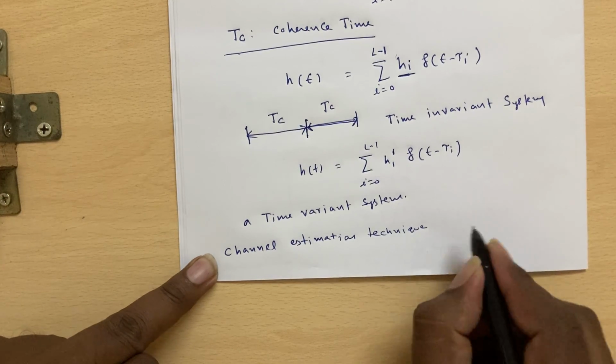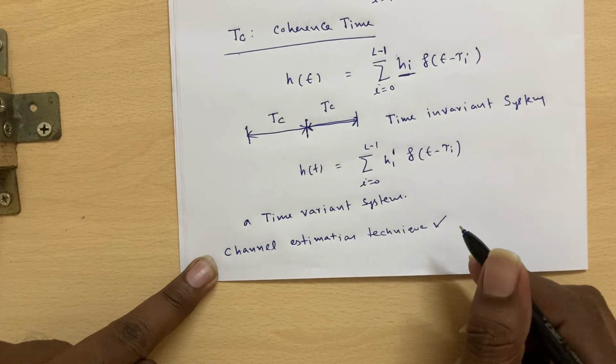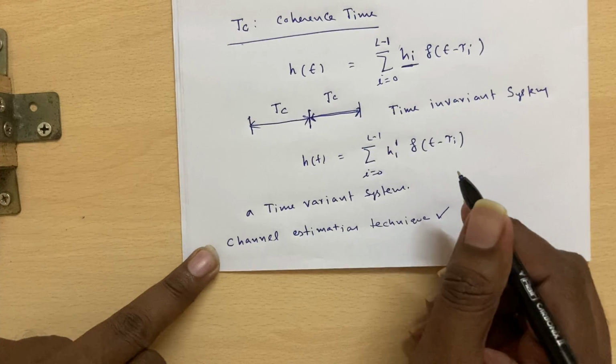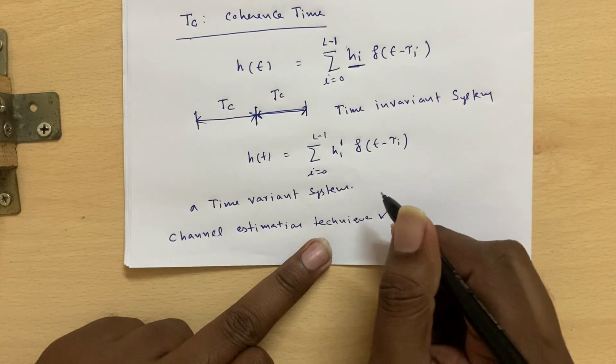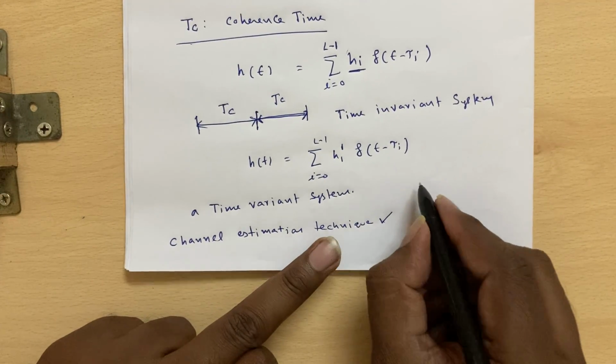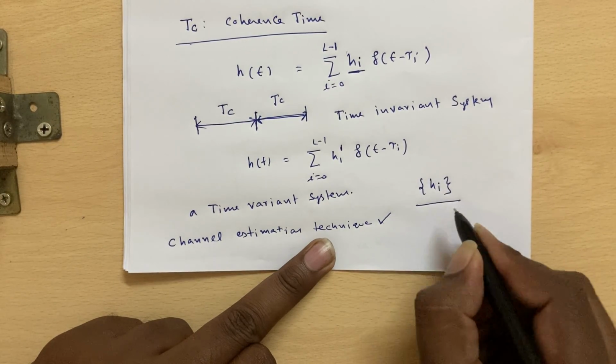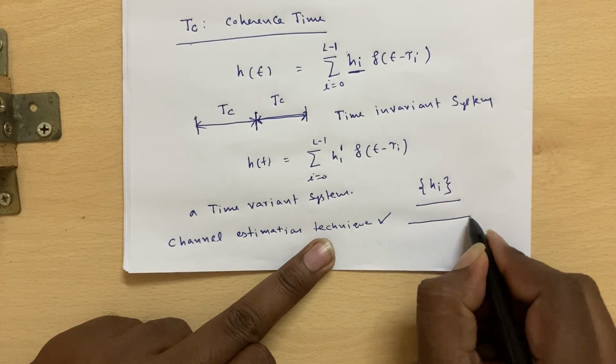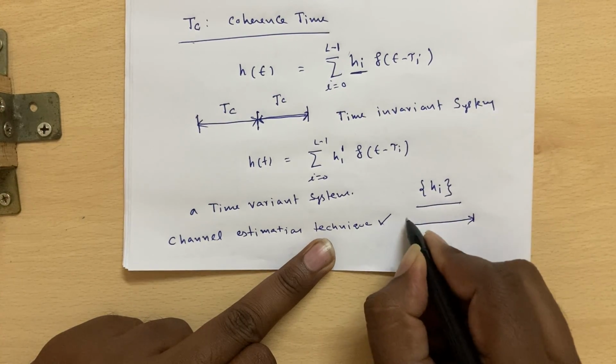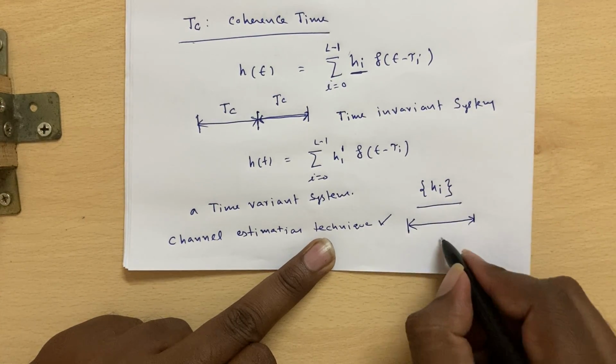Finding the channel means nothing but finding the coefficients. Once you find these coefficients, you can keep them and use them for the reception purpose up to a